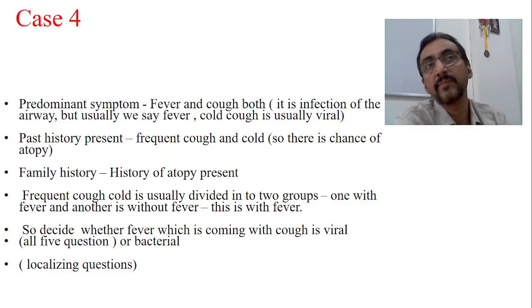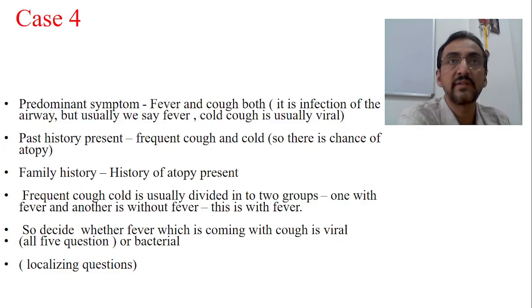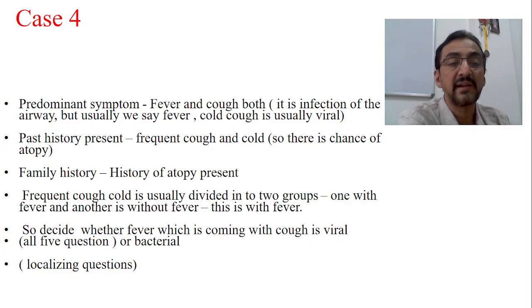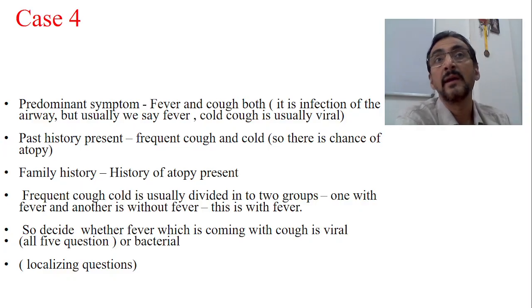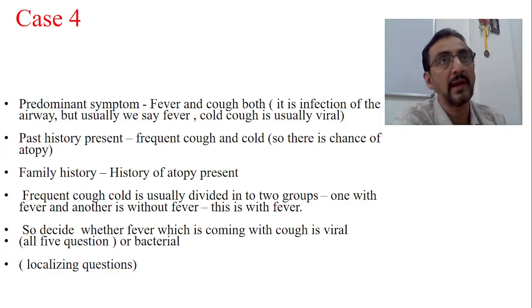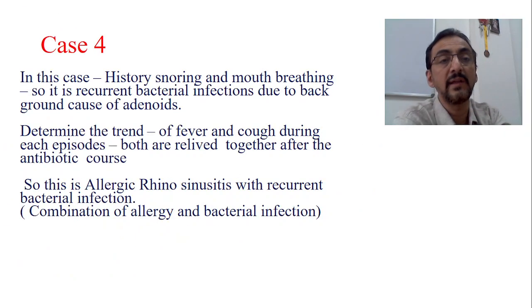So like that, we have 5 questions that have to be asked in all viral fevers. If it is not seen, then definitely it is a bacterial fever. In bacterial fever, the interfebrile period is dull, the rhythm is maintained, onset may be acute, and fever goes on increasing as the days increase. As the days increase, many more symptoms will appear. In the beginning there are no symptoms, but as the days increase, localization starts and more symptoms appear. So like this, we have to differentiate between bacterial and viral fever. So let us see what happens in this case.